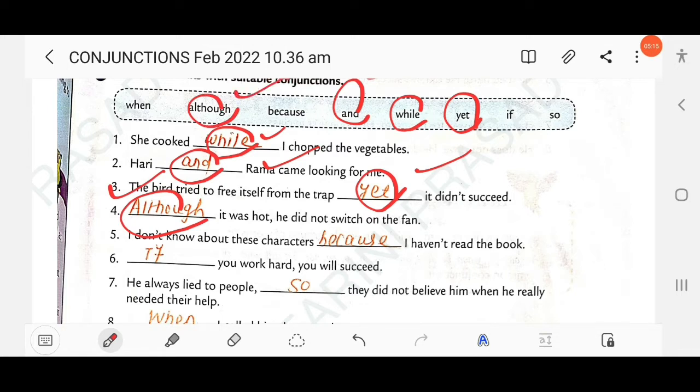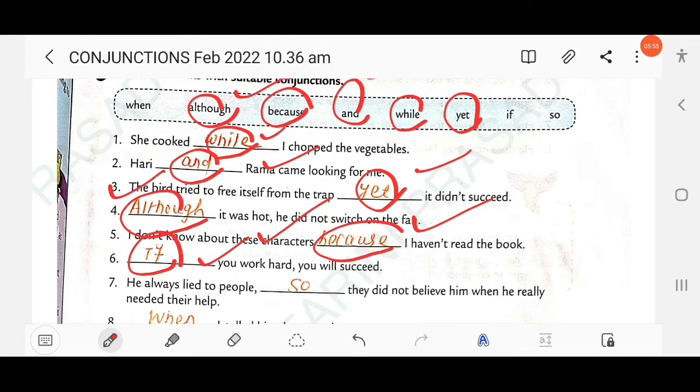Then next, I don't know about these characters, dash I haven't read the book. So here, the third one, because. I don't know about these characters, so here we can say the reason. Why do you not know about these characters? Because I haven't read the books. Then next, dash you work hard, you will succeed. So here it shows condition. If is used to show the condition. If you work hard, you will succeed. If you don't work hard, you will fail.